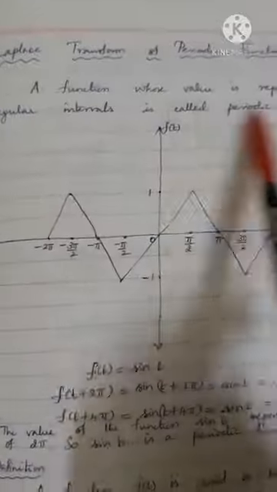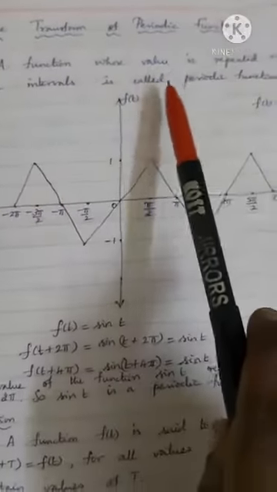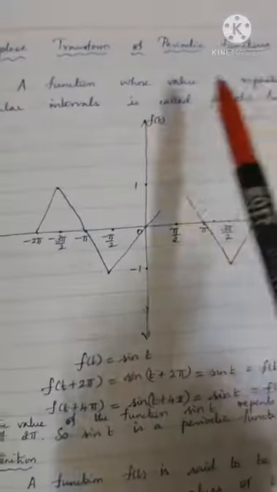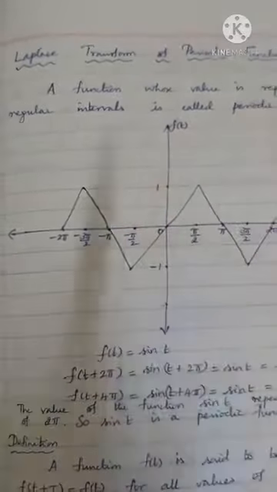Now you read this, you can understand. A function whose value is repeated at regular intervals is called a periodic function.